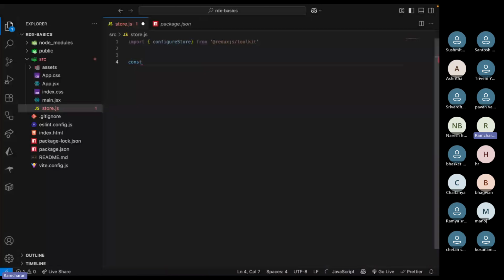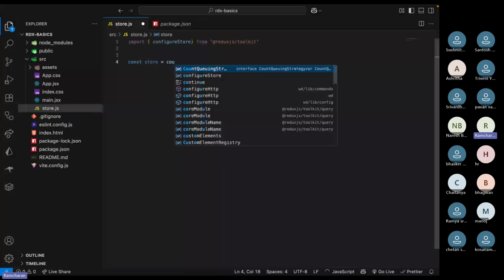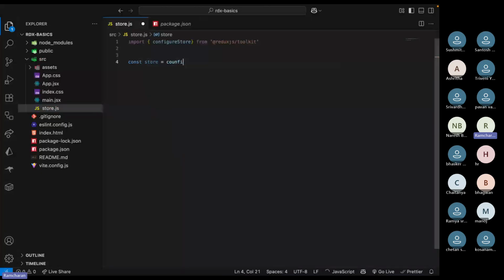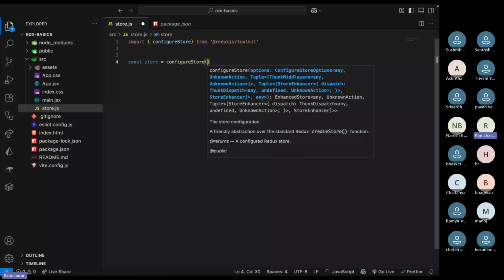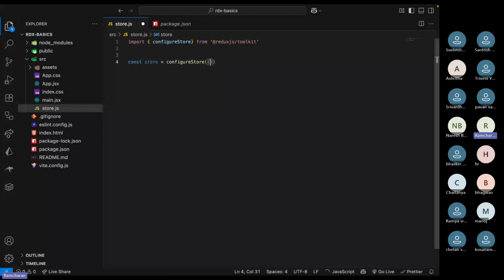Let's take it like this: store is equal to configureStore. You already have this configureStore, you just call it. For this you have to provide an options object. Let this be empty now, but you understood, right? We have this store, so now export default this store.